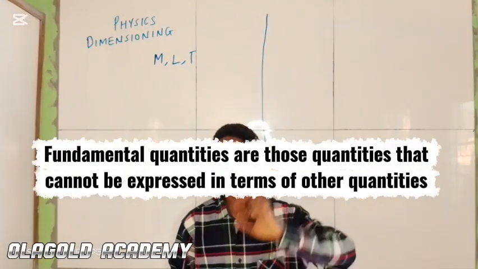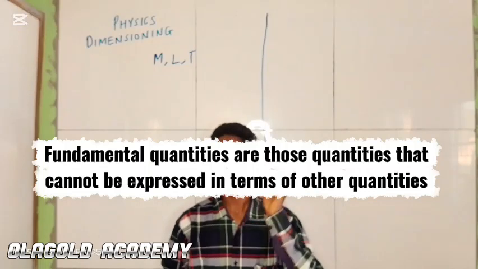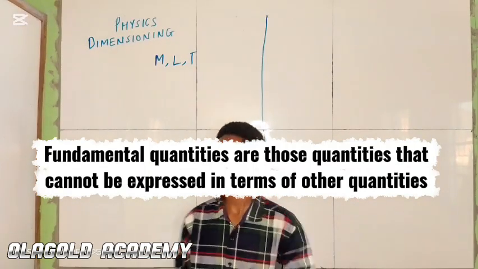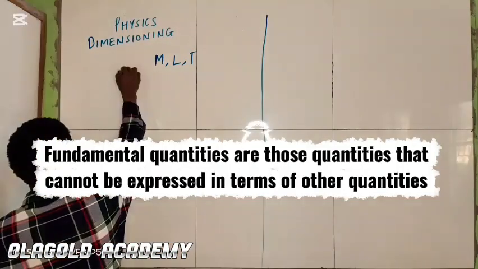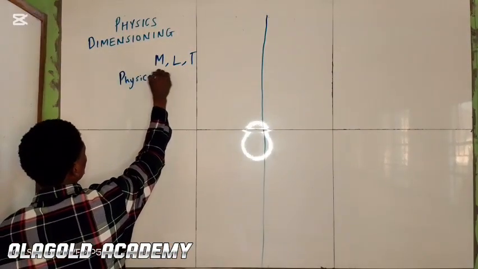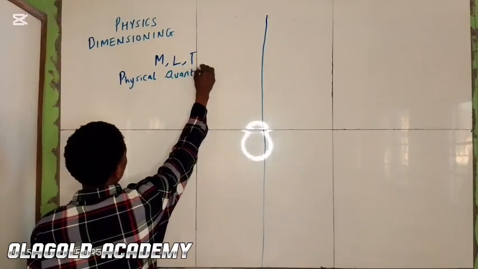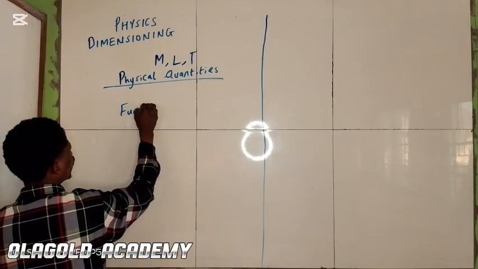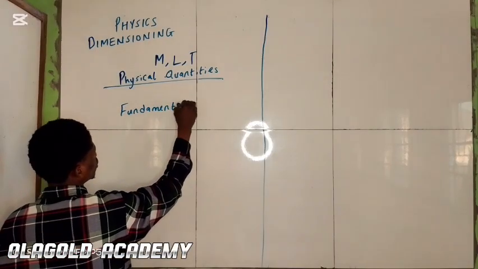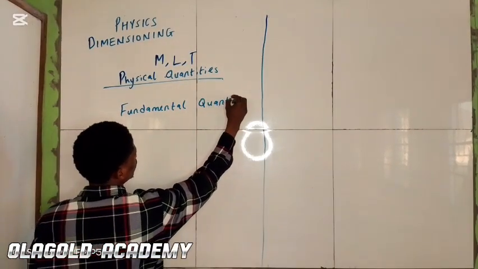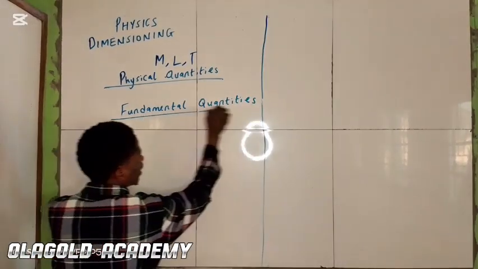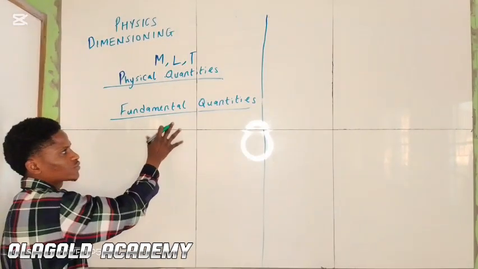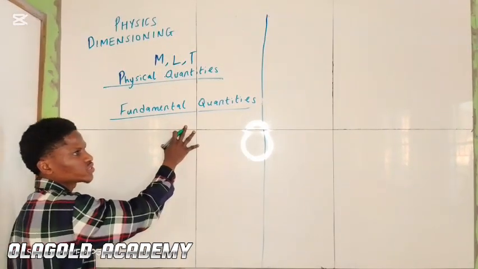Fundamental quantities are those quantities that cannot be expressed in terms of other quantities.